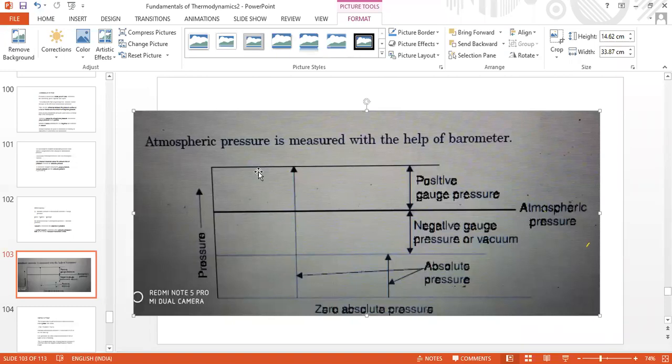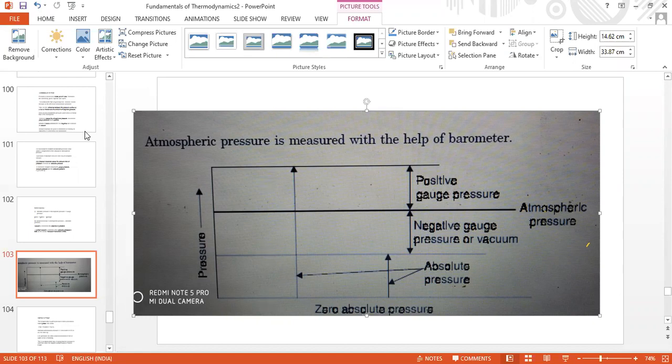And this side is given by the gauges, whether it is a manometer or, as earlier while discussing the constant volume gas thermometer, the difference in mercury levels, capital H, small h. This is the absolute pressure value.